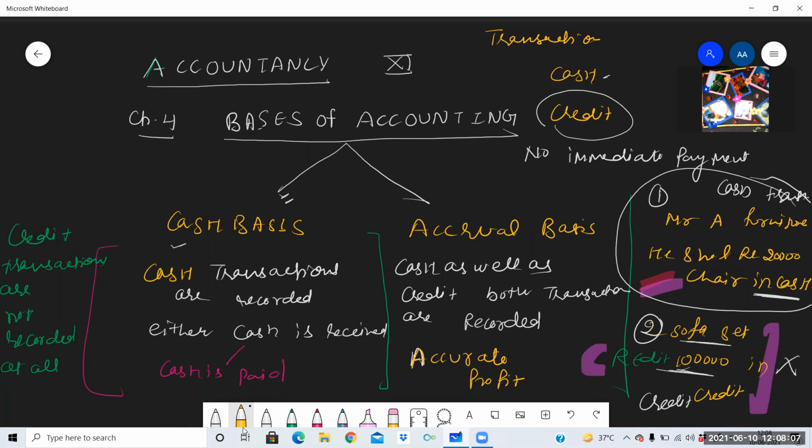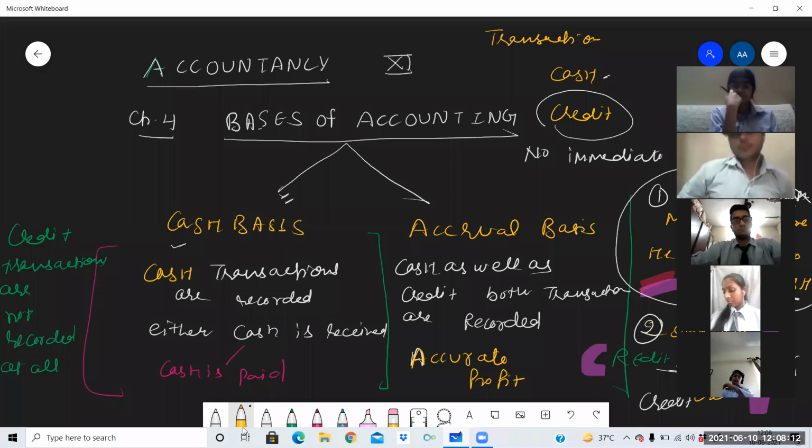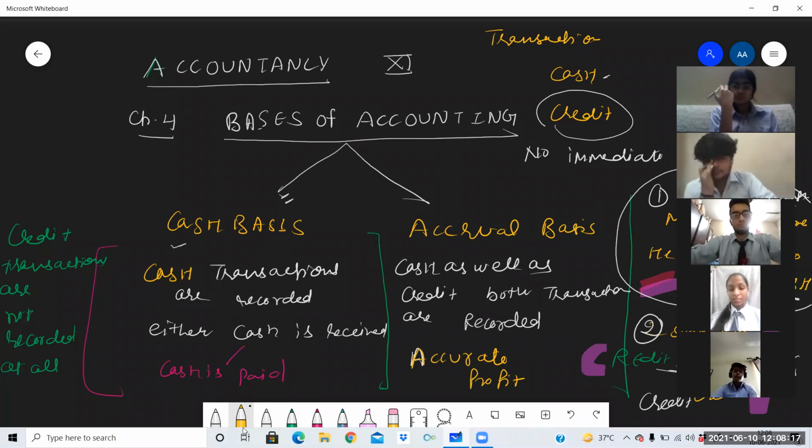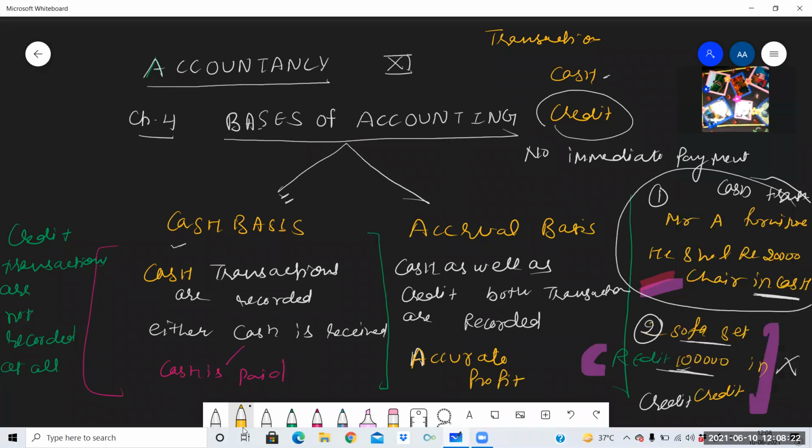And the most important thing here is which business has to follow which base, either the cash basis or the accrual basis. It is not that it is your wish, whatever base you can adopt. No, no, my dear students, it's not the wish of the businessman. It will depend on the nature of the transactions done by the businessman.